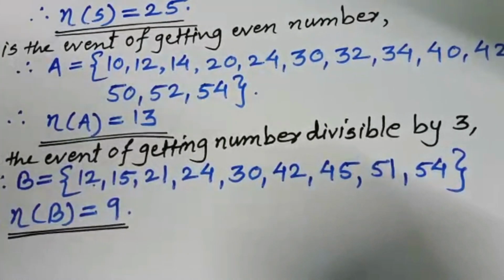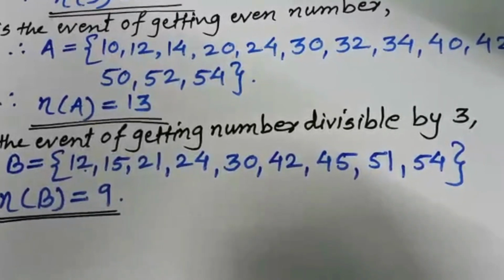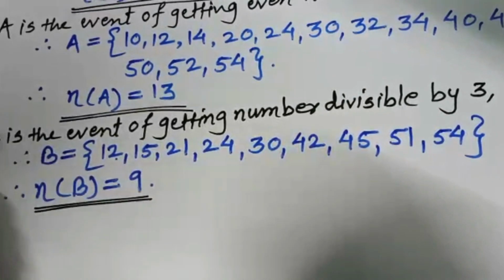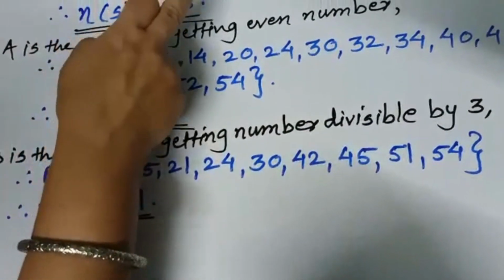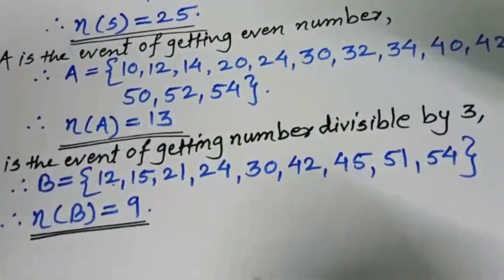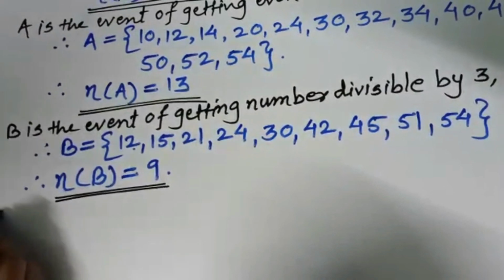Okay. Now the next event is C event. The condition is the number formed is greater than 50. Very easy. Which numbers are greater than 50? After 50 here, 51, 52, 53 and 54. So write C is the event of getting number greater than 50.